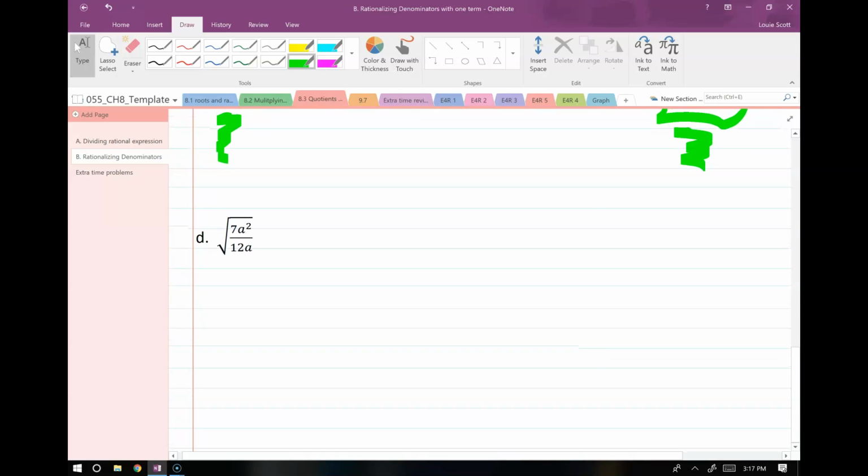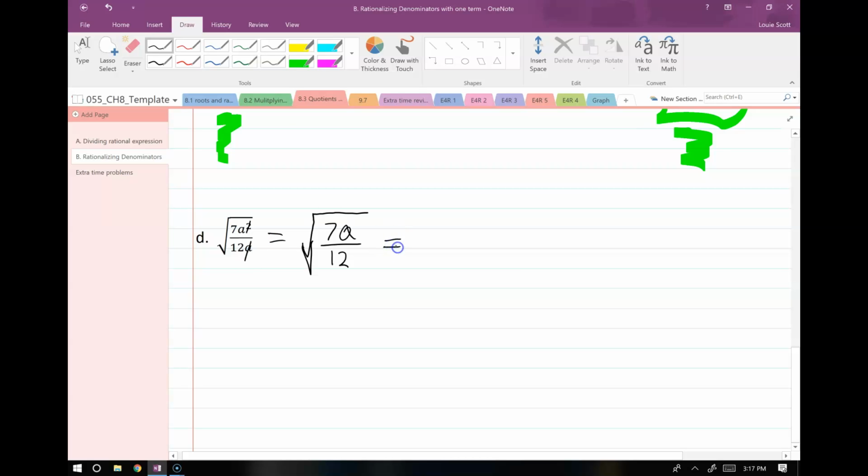Here's another one where the root is all the way over the fraction. Just remember that we want to split this up. Before I do that, though, I think I'm going to simplify these a's. There's no reason not to simplify those, so that we cut a little bit of work out for ourselves. So I end up with 7a over 12, because I canceled one a from the top and the only one that existed on the bottom. That's how I did that.